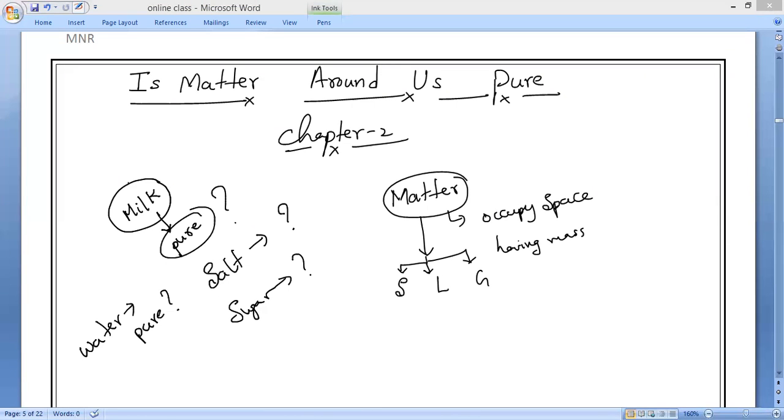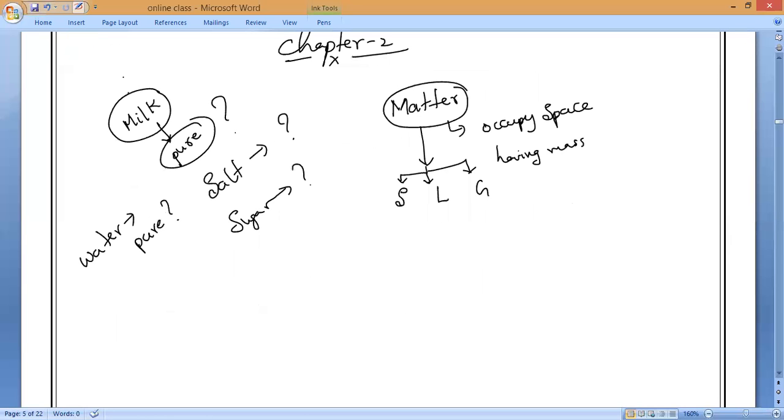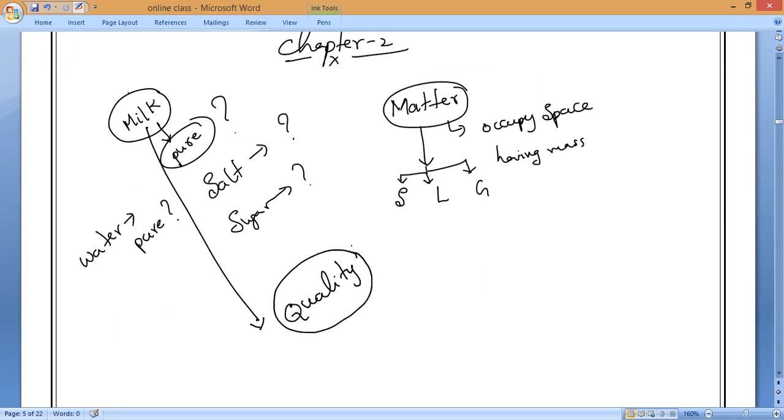In general life, when I ask in the shop whether milk or oil is pure or not, what does pure indicate? It indicates quality. How good the quality is, that is what we indicate with pure.